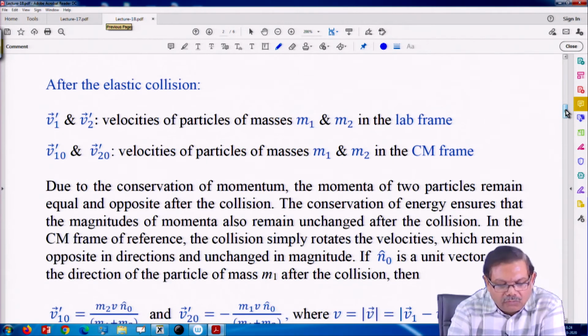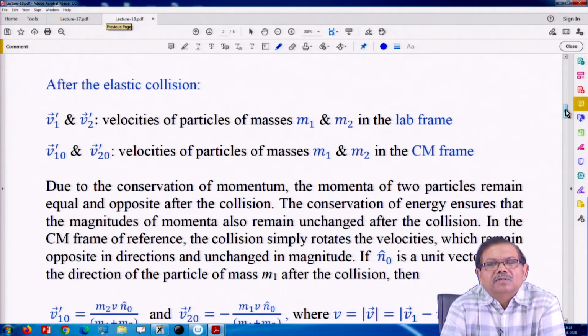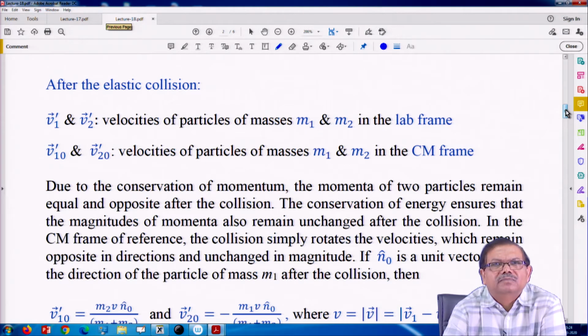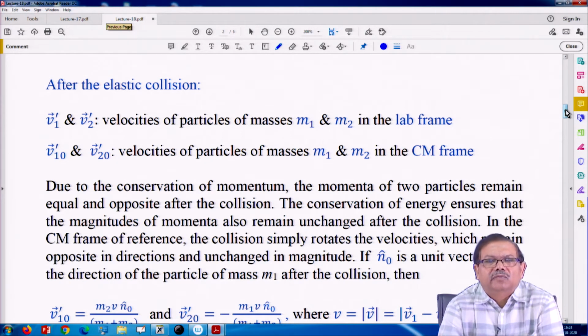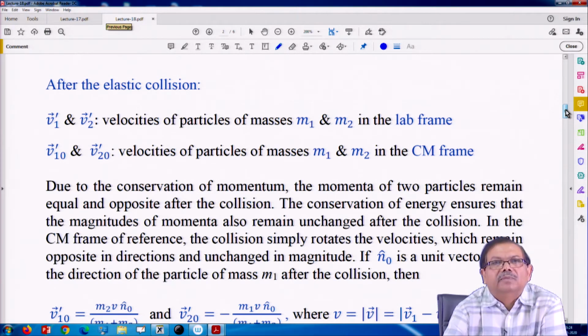Now, due to conservation of momentum, the momenta of the two particles remain equal and opposite after collision, because momentum is conserved and in the center of mass frame the initial total momentum is zero. So, after collision what is going to happen? They come, they collide, and then they go in certain directions.